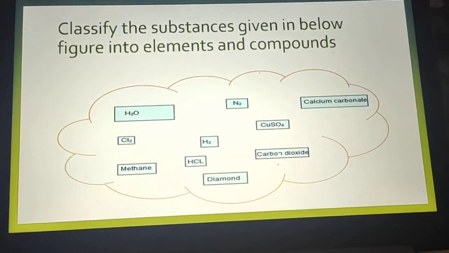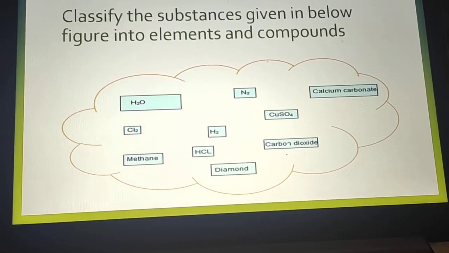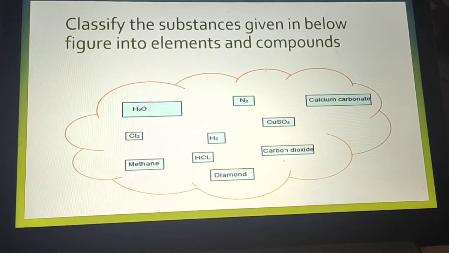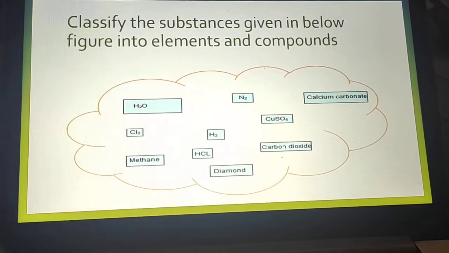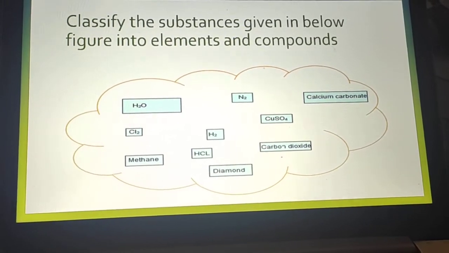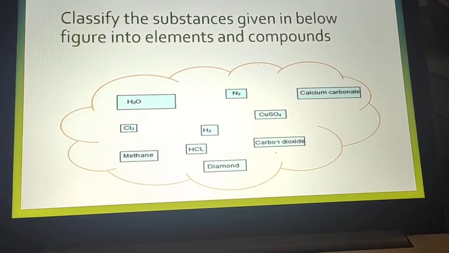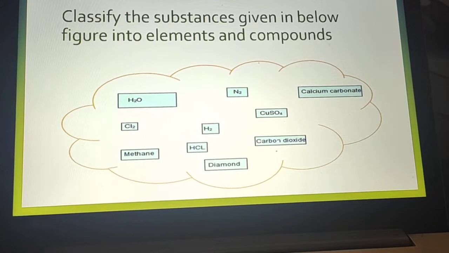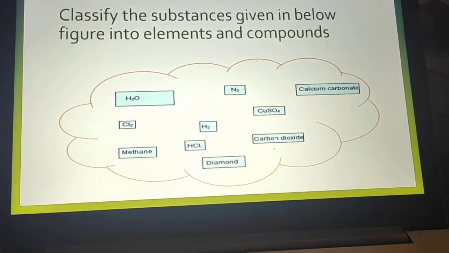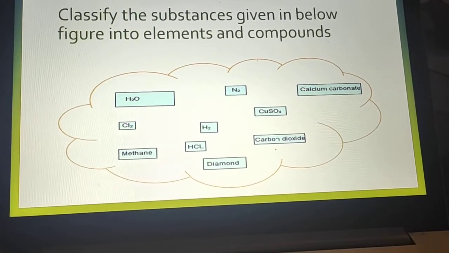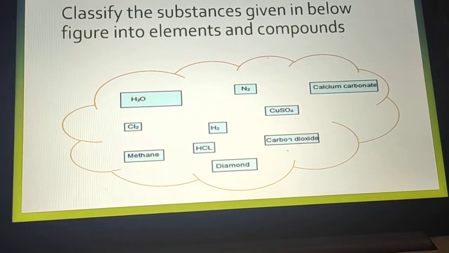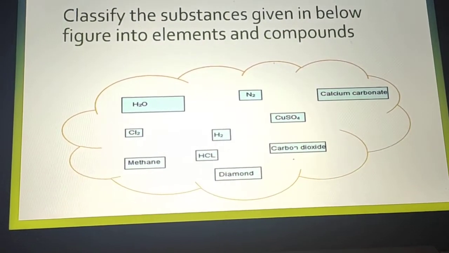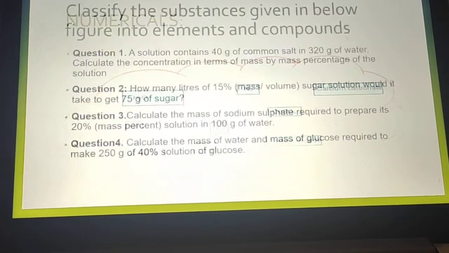This is again the experiential learning activity. Classify the substances given in the below figure into elements and compounds. There is a cloud in which there are so many elements and compounds present. So you have to make a table. On one side you have to write the elements and on the other side you have to write the compounds. Number-wise you have to write the list of elements and compounds, and choose from this cloud. So in this way you have to do it in your copy and make this cloud in your copy.